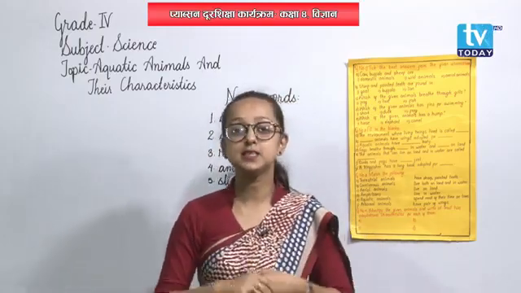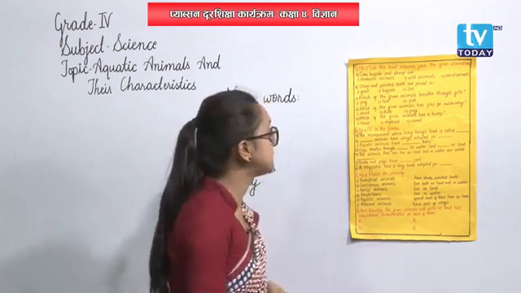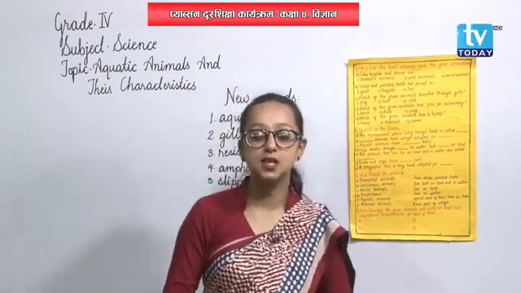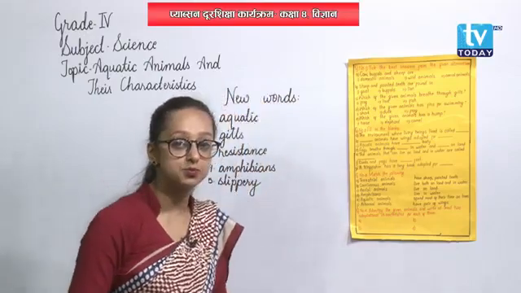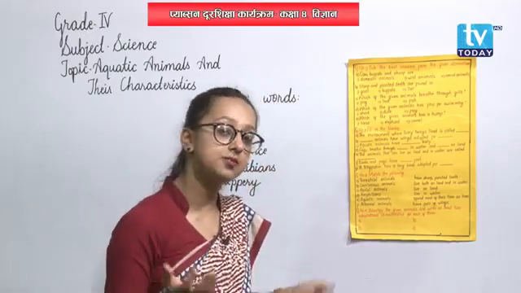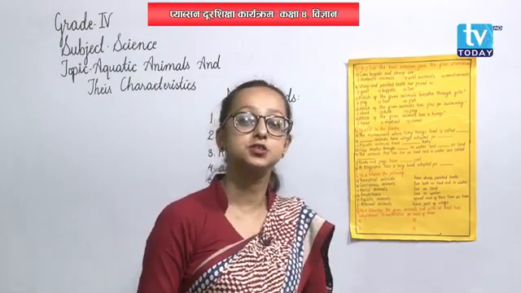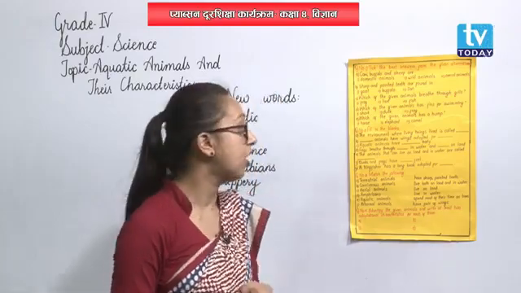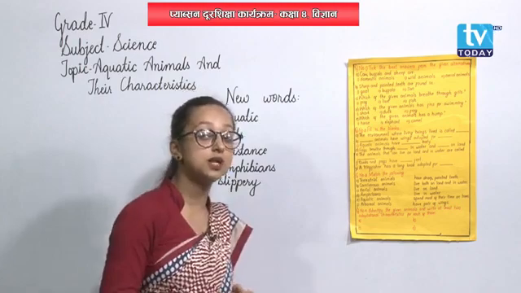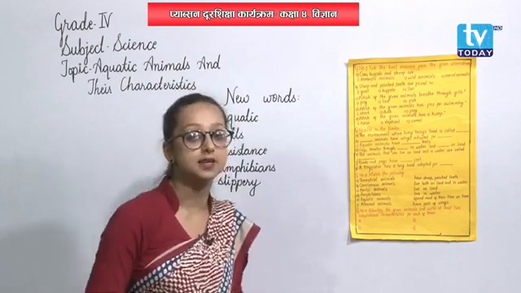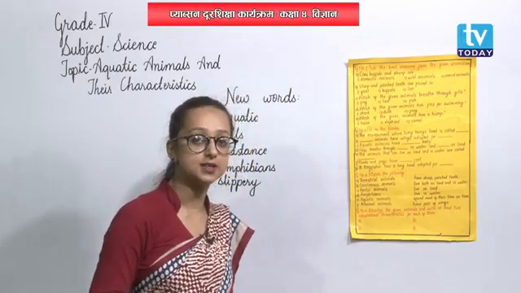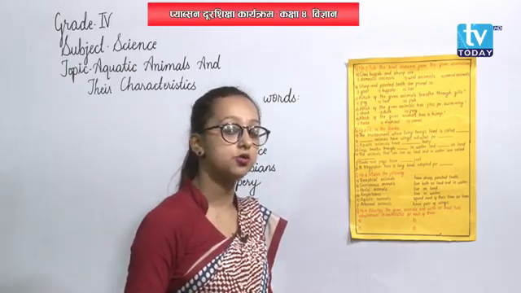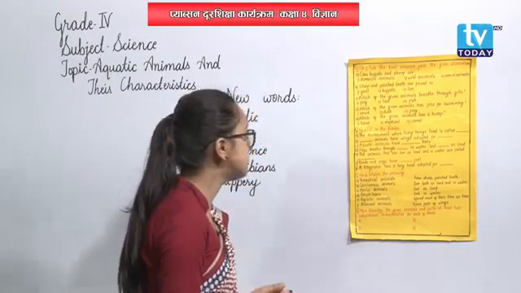Well, students, now I have brought some exercise for you. We are going to discuss the exercise, and this exercise includes the chapter that we discussed in our previous class, that is terrestrial animals and their characteristics, and also today's chapter, aquatic animals and their characteristics. The questions are from both the topics, so it will also be a short revision for you. Now let's move on to the questions.